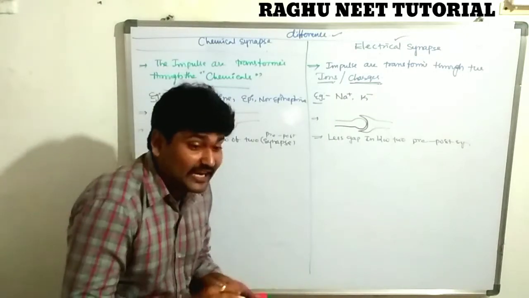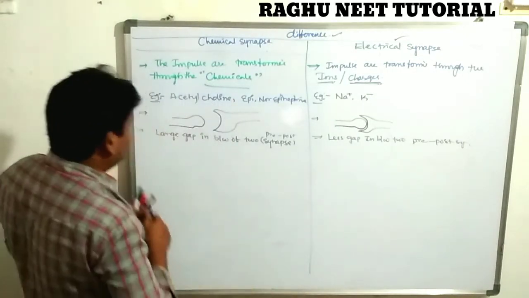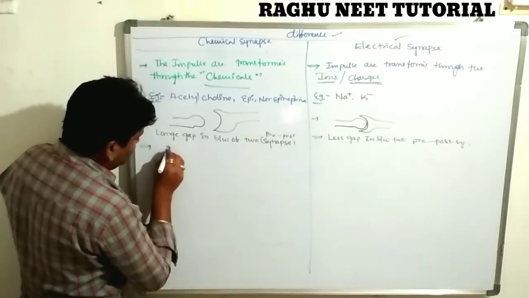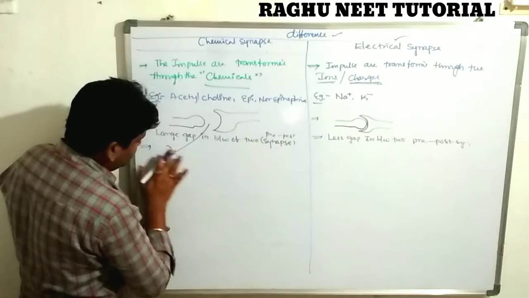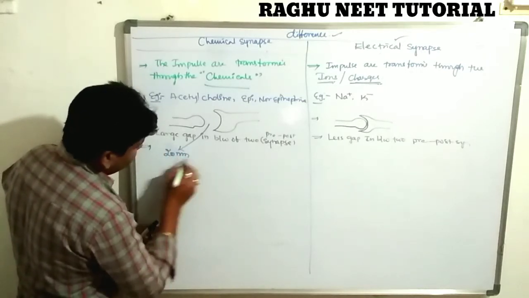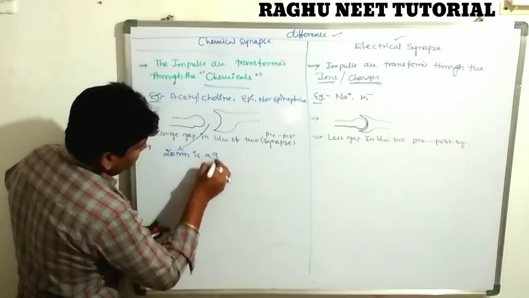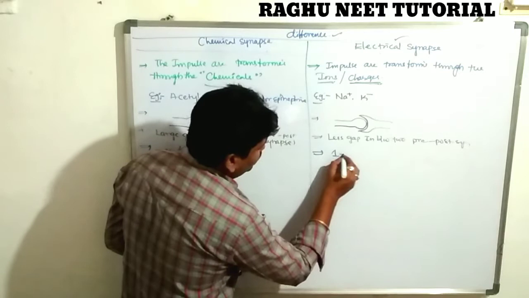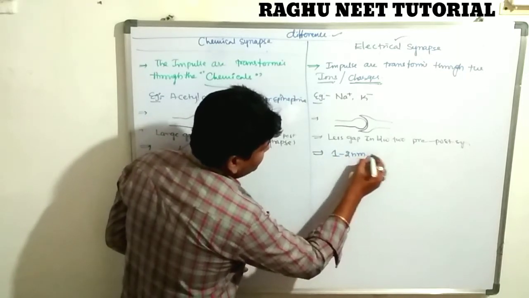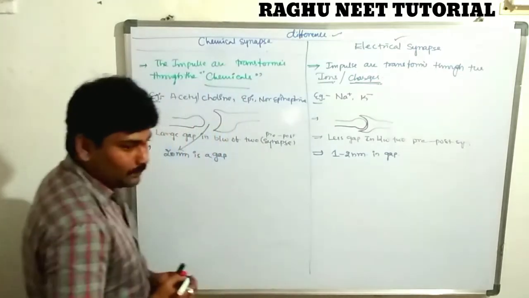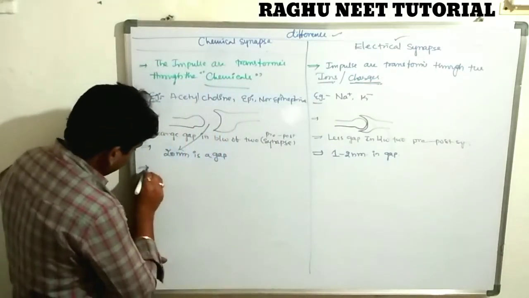How much gap is there? In the chemical synapse the gap is 20 nanometers. In the electrical synapse there is a very small gap, approximately 1 to 2 nanometers.